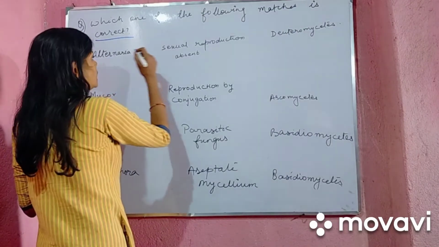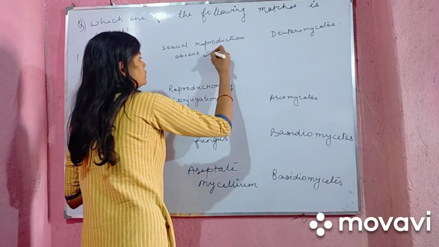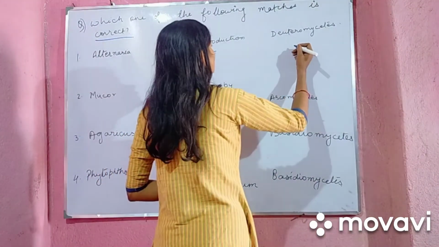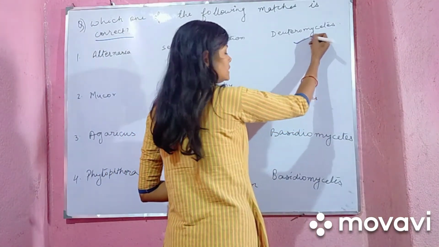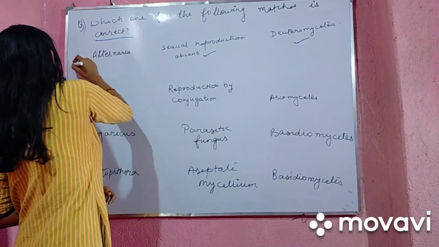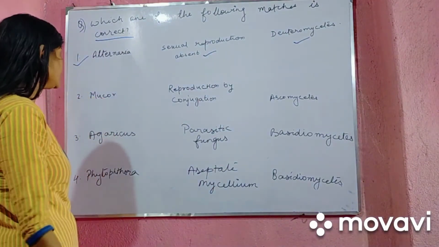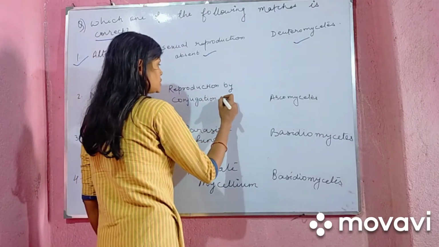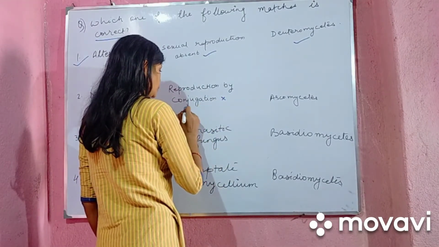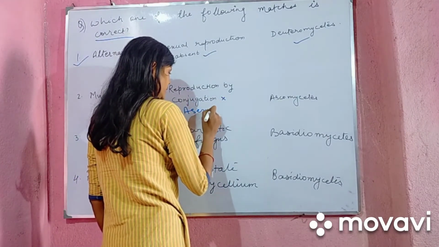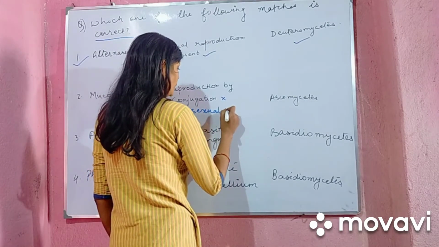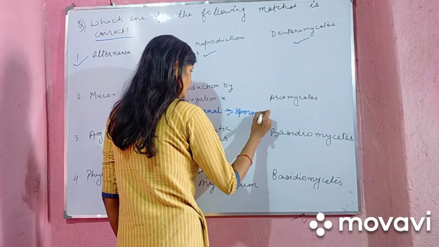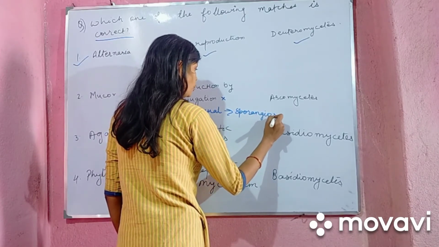We know that in Alternaria, sexual reproduction is absent. This option is correct and it belongs to the class Deuteromycetes. This is also correct. So option number 1 is correct. Let's come to option number 2, Mucor. Reproduction by conjugation, no, it is by the asexual method, by the formation of sporangiospores.